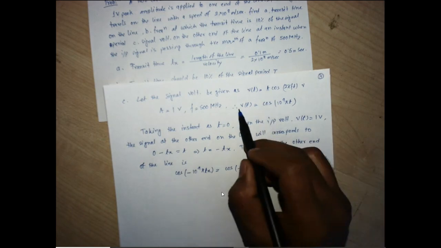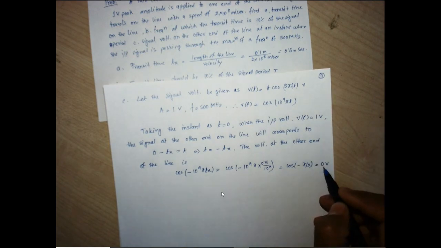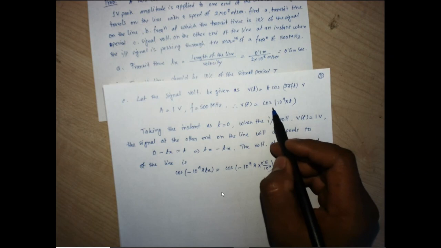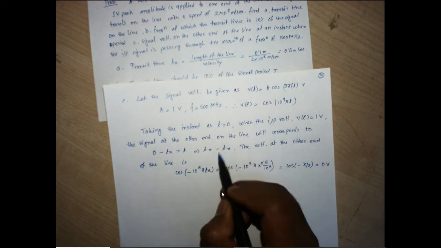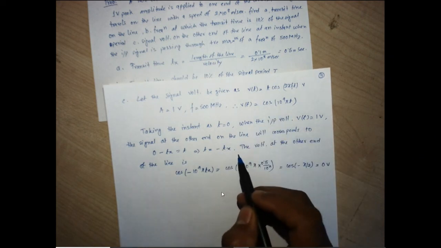So if this is the configuration of the input signal in cosine form, this is the voltage it has, and it will take the transit time to propagate with a 500 megahertz frequency.